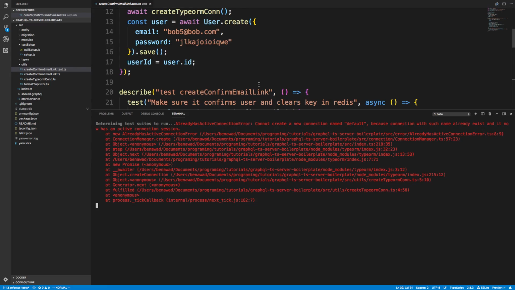Hey guys, so I wanted to go over how to fix this error in our tests where we have already has an action or active connection.